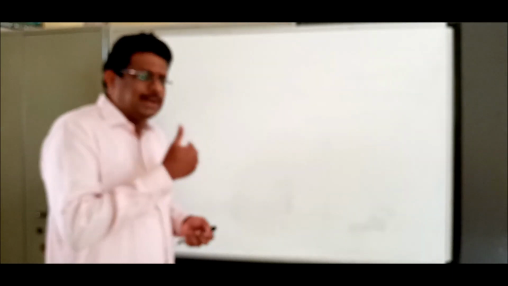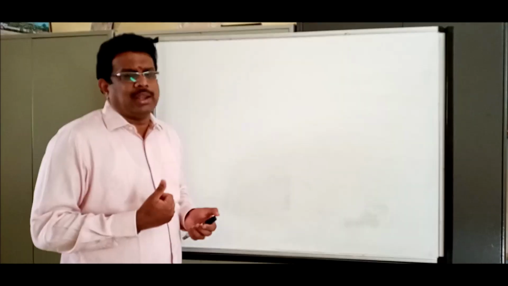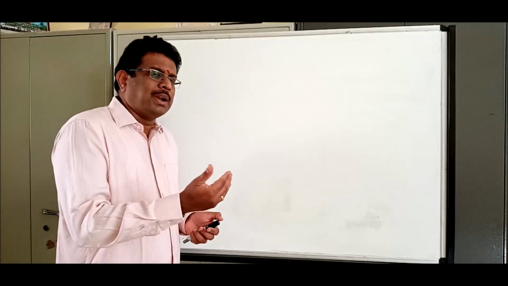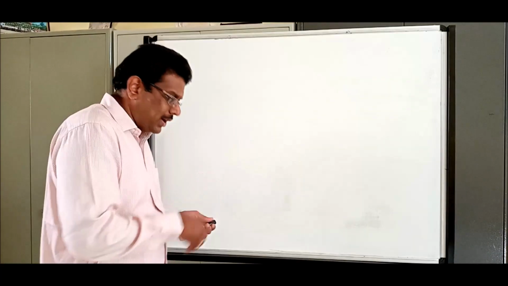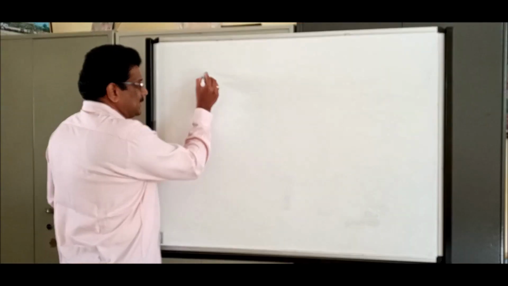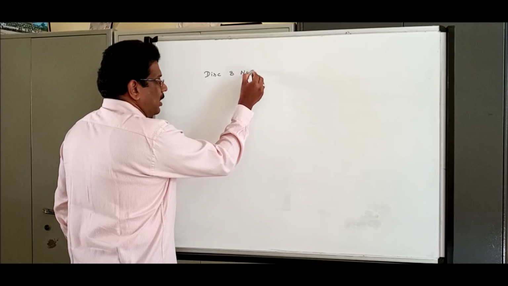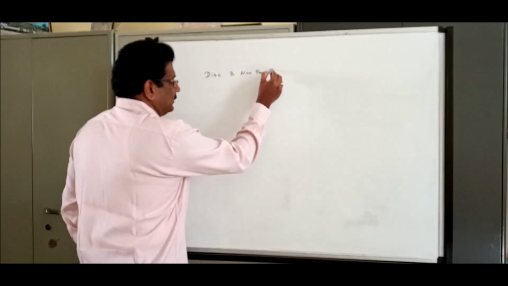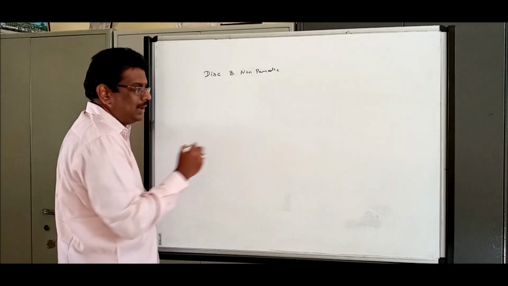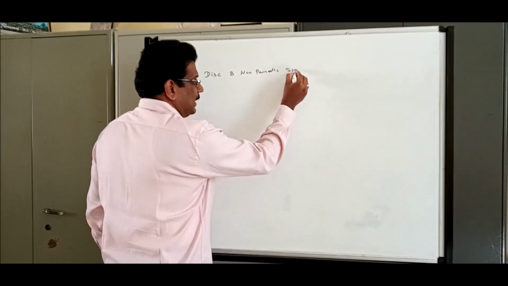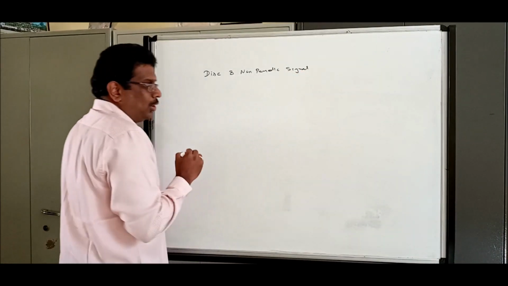When I did the introduction to Z transform, I categorized the need for Fourier and for which particular signal: a discrete and non-periodic signal in the time domain.